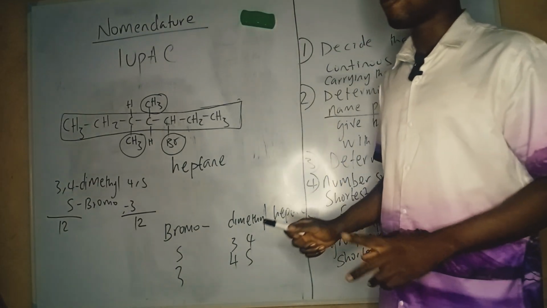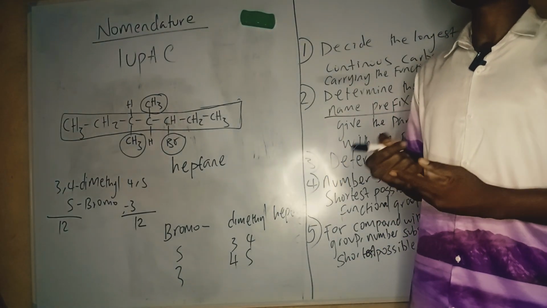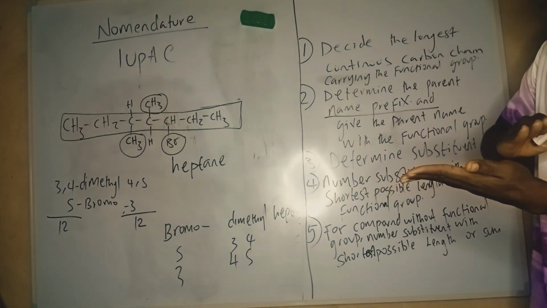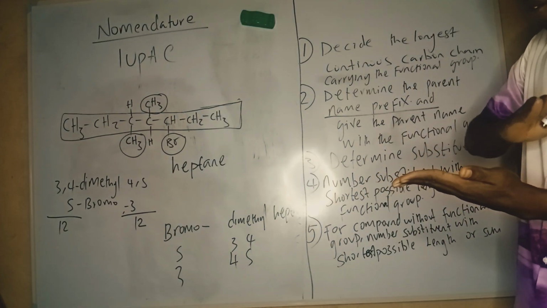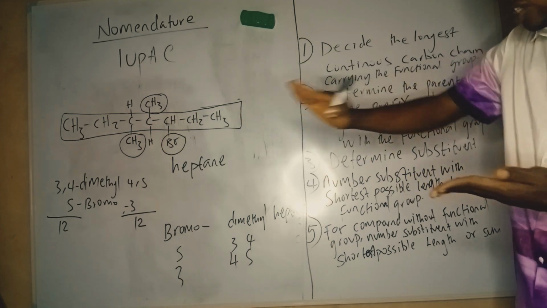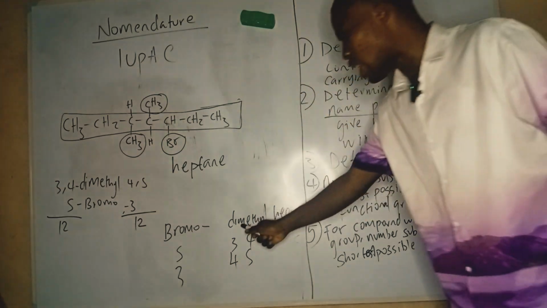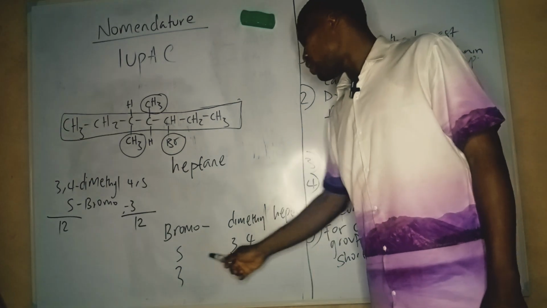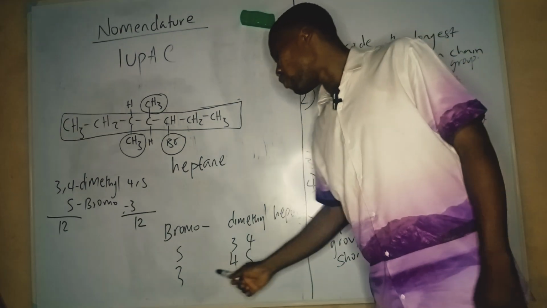Please, dimethyl will never come before bromo. When you are naming organic compounds in IUPAC nomenclature, especially when you are arranging the names of the substituents, they are arranged alphabetically. So B before M, which is methyl. So, assuming I've arranged this alphabetically, 5, 3, 4, and 3, 4, 5.